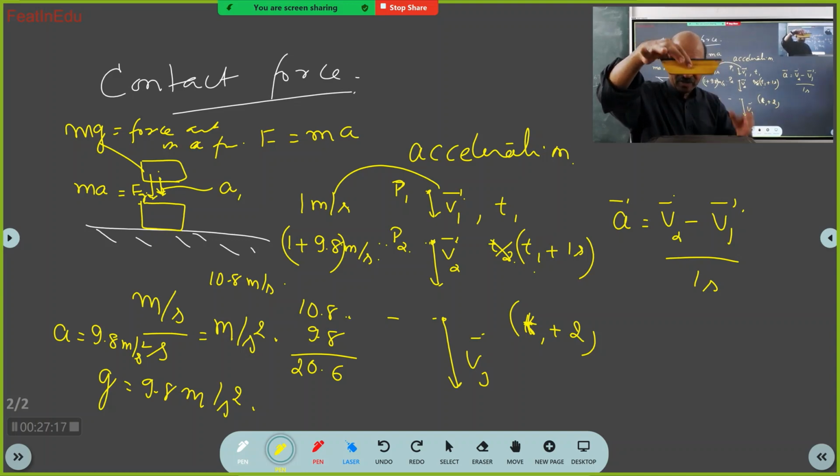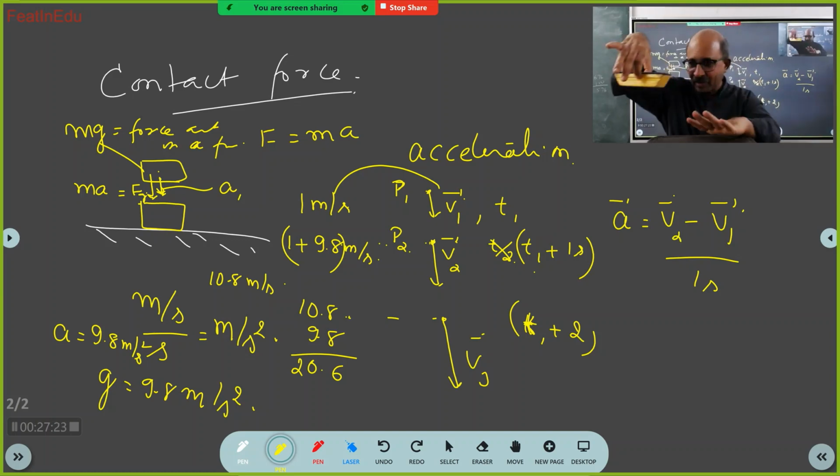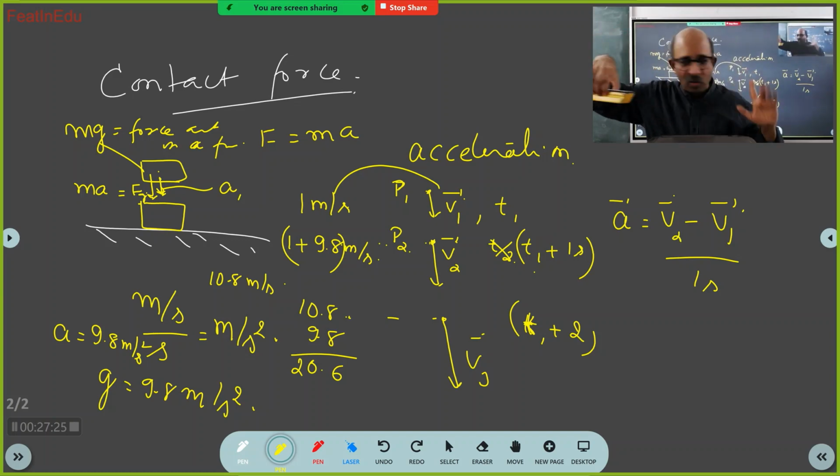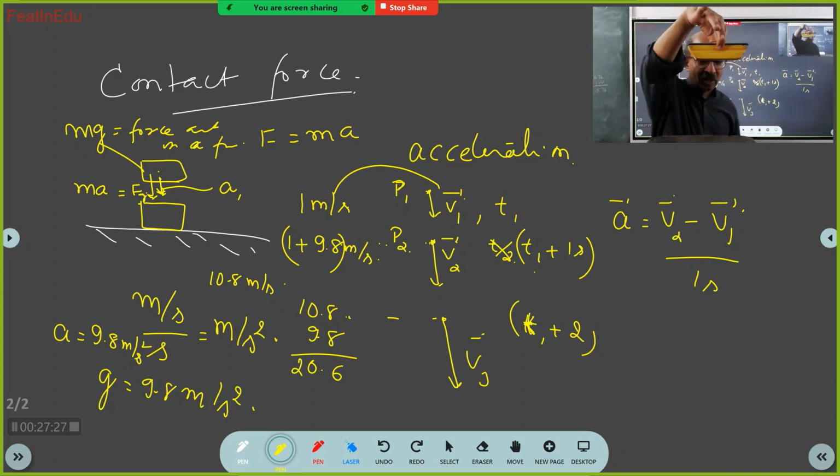See here, I am holding it like this. Can you identify the forces acting on the duster? Net force means there are some forces, and the sum total of the forces is 0. Got it now? So what are the forces acting on this duster?